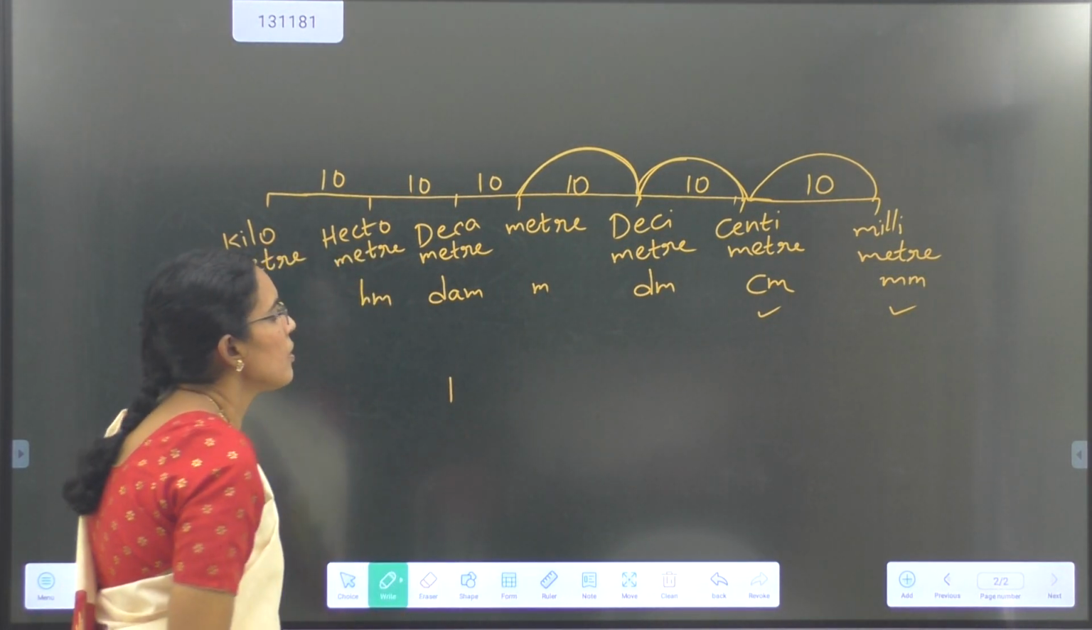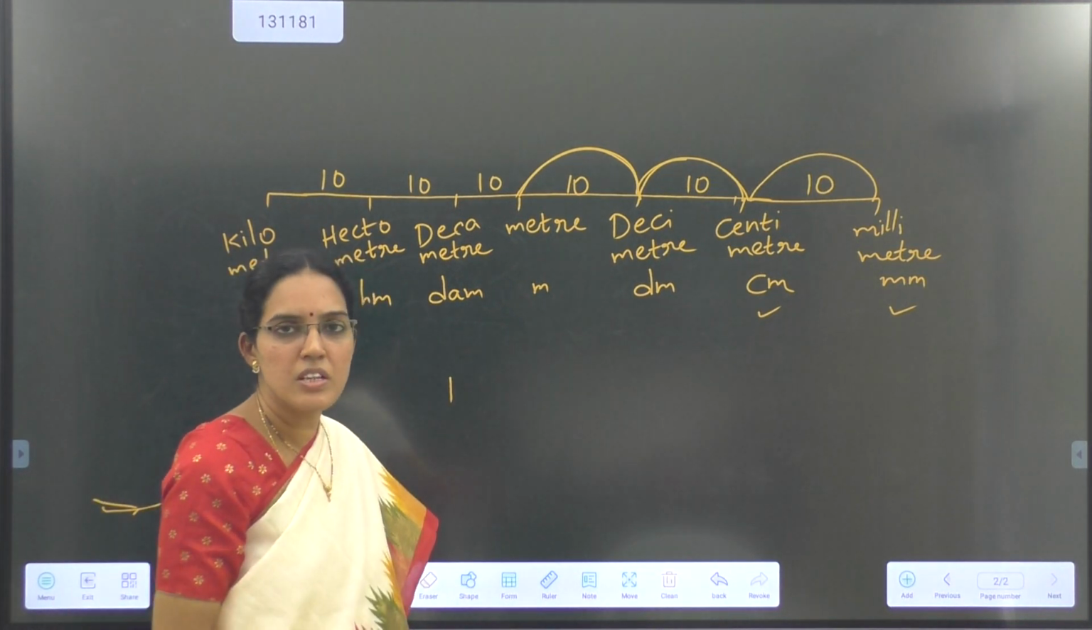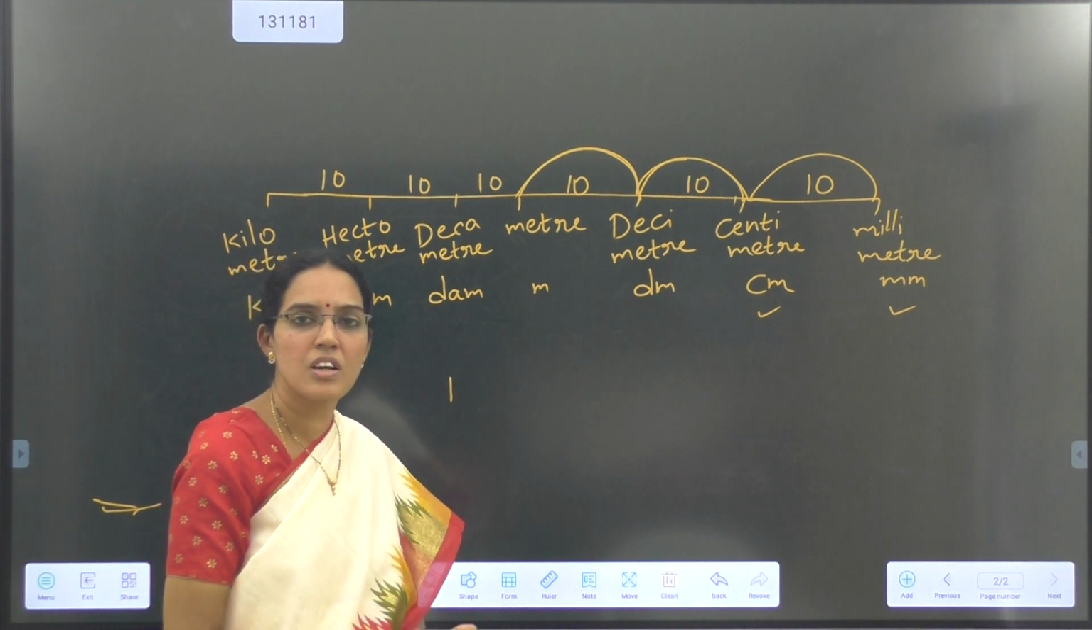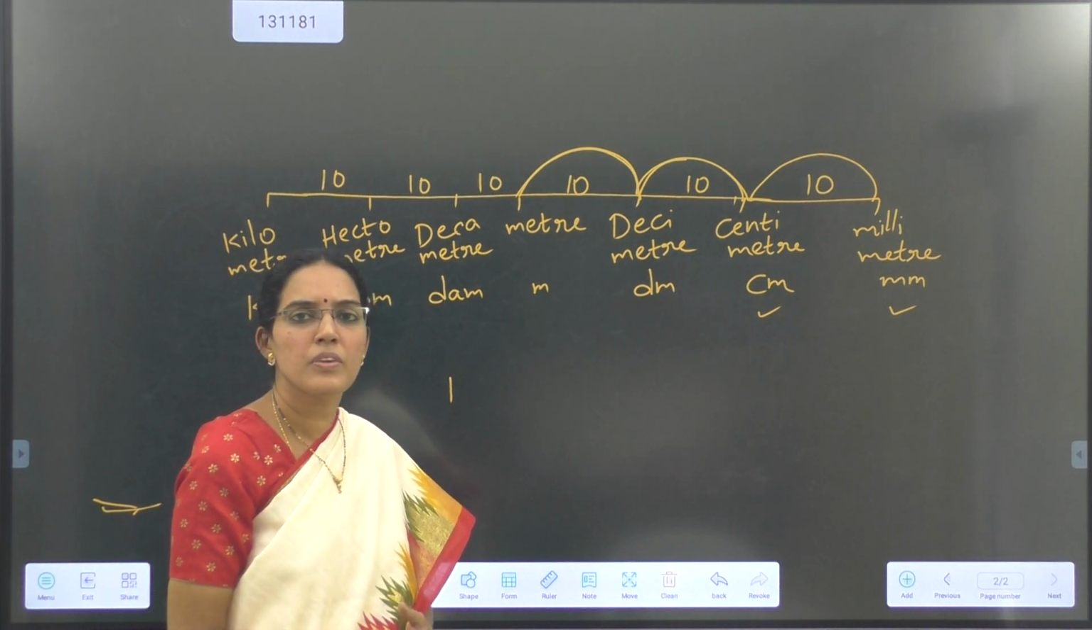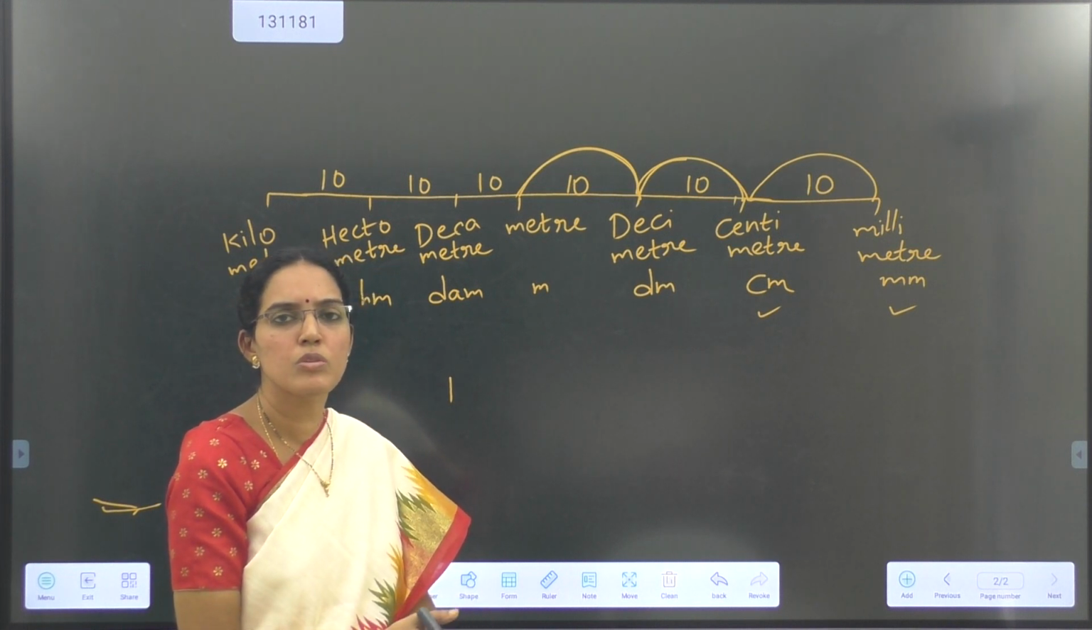We use millimeters to know the length of the fields, the length of the rooms, the length of the sarees. And then the depth of the pool, to know the depth of the pool we use meter.